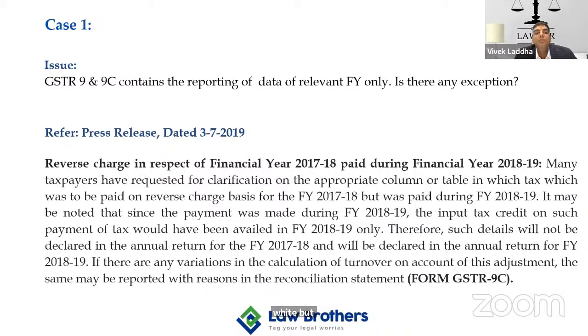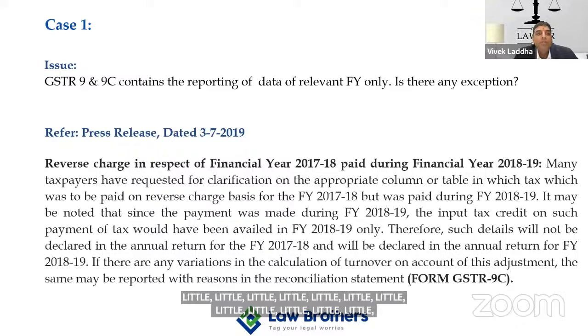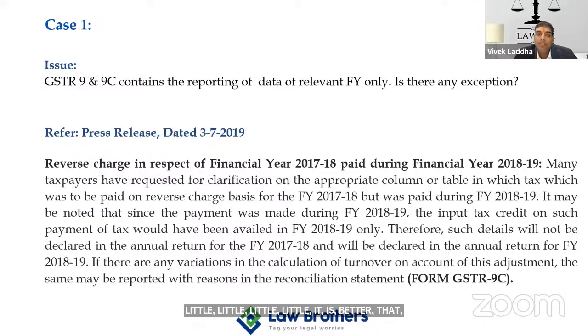In times to come, if something is litigated, that if we put the 17-18 item in 17-18 by saying that we paid it in the next financial year, then it may happen that going forward we may have to face litigation. So it is better that whatever the requirement is there, please try to make it possible by furnishing the compliances. So this is an exception which we have to take care of very particularly.